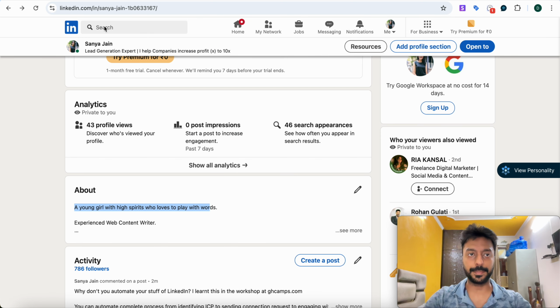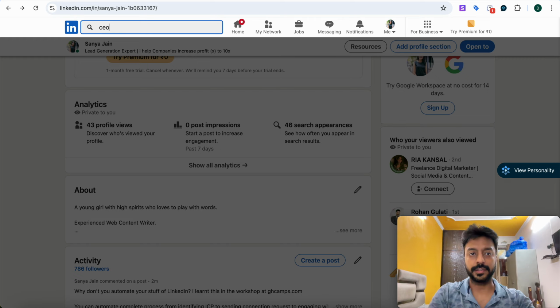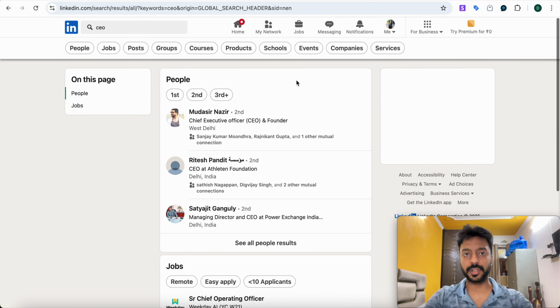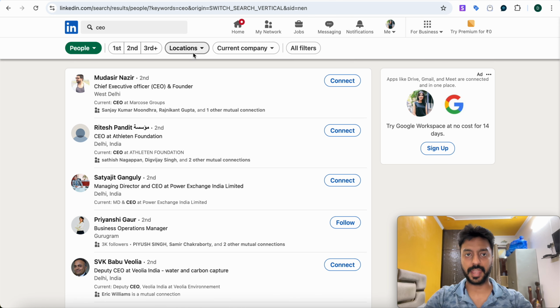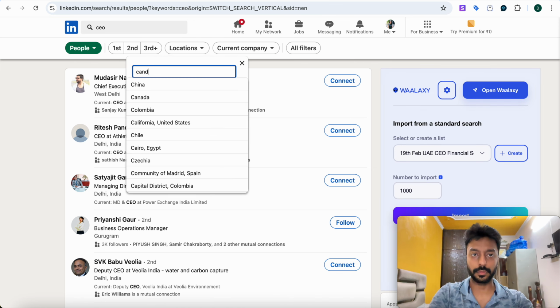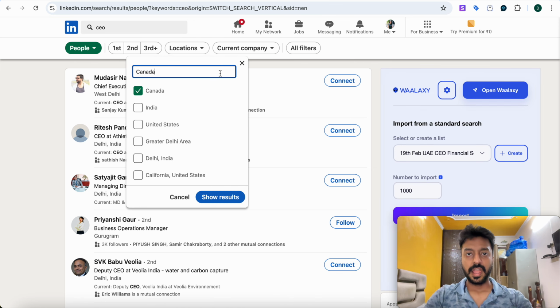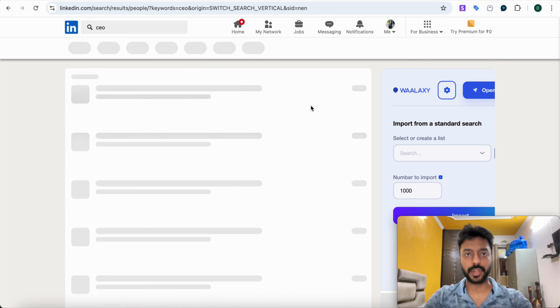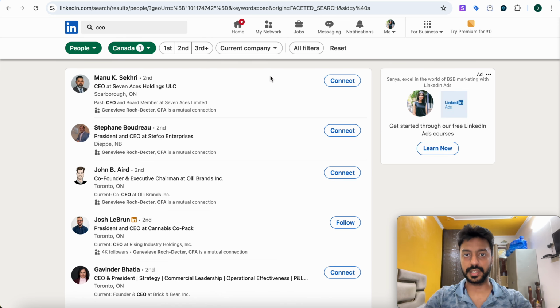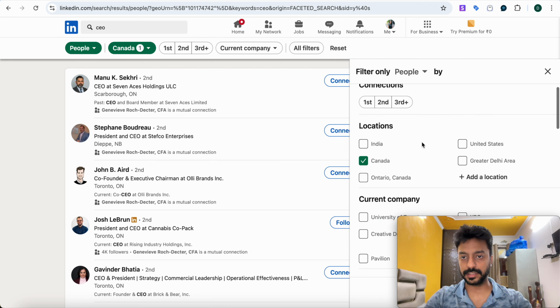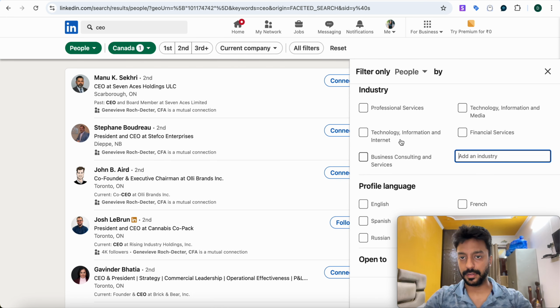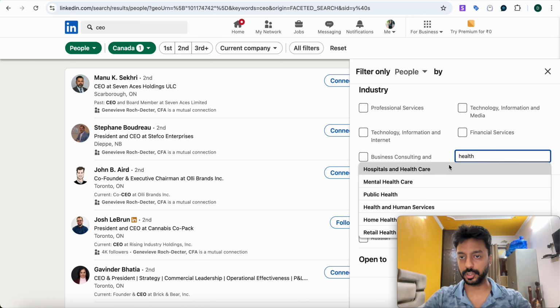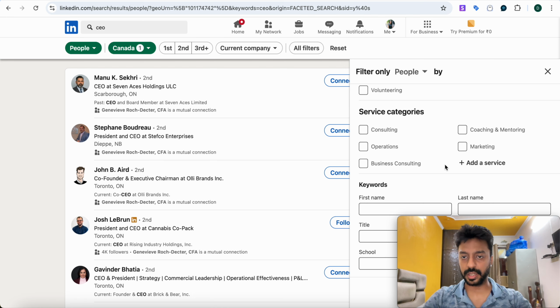Let's say I want to target the CEOs, but this time I want to target people from a particular country. So let's say I want to target people from Canada, and I also want to target a particular industry, which is healthcare. So if you go in all filters, and then in the industry section, you can type financials, you can type whichever industry you want to target. So I want to target the healthcare industry, hospitals and healthcare. This is the industry that I want to target.